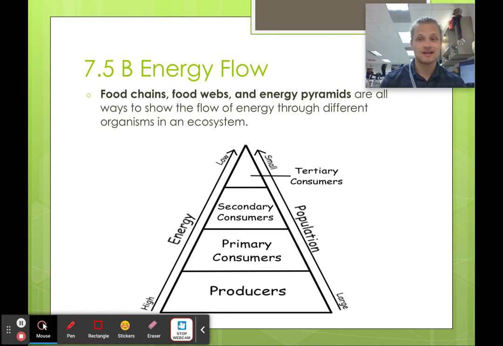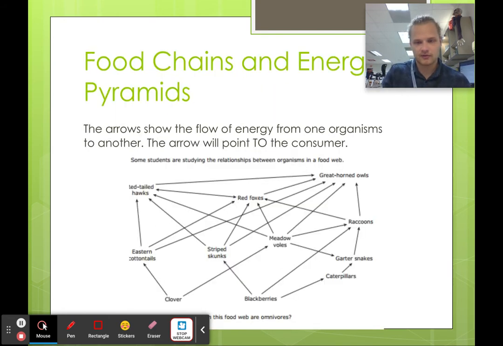Carnivore means you just eat animals. Herbivore just means you just eat plants. Okay, tertiary consumer, typically going to be our apex predator. They're not going to have a lot of predators because nothing's above them to eat them. They're going to eat whatever's below them. Okay, typically they're only carnivores though. They only eat meat.